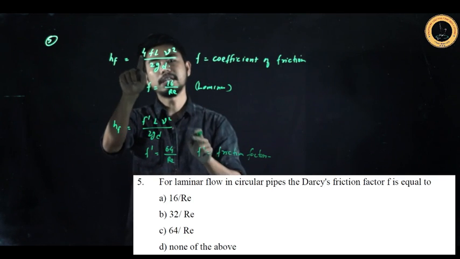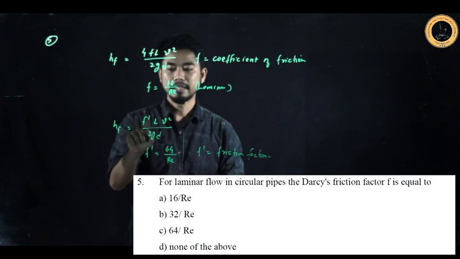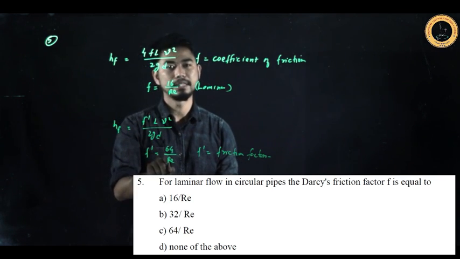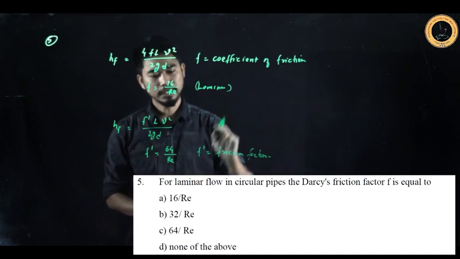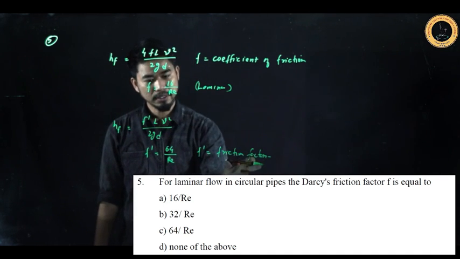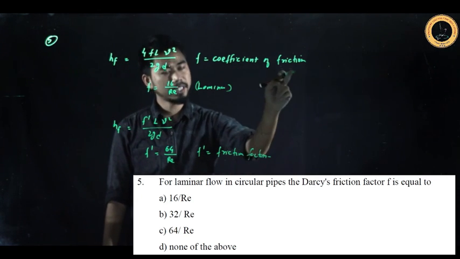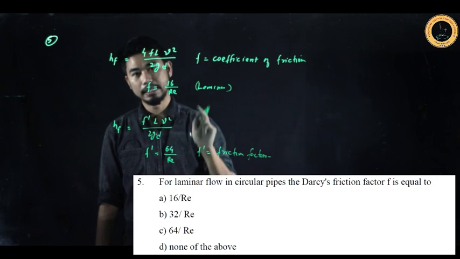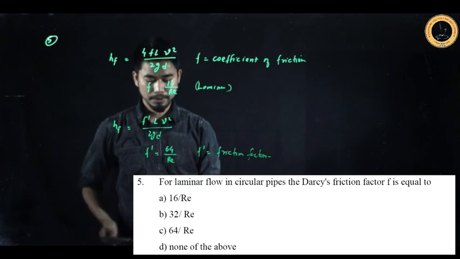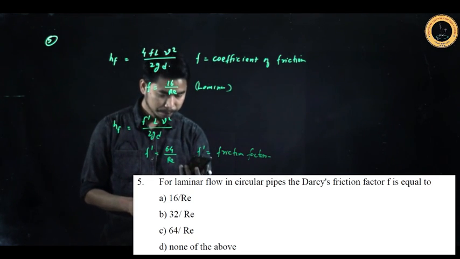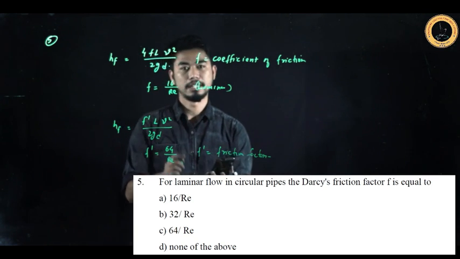The 4f value is here, the 16 is here. 16 into 4 is 64. Here the 4 has been eliminated and kept here itself, so it becomes 64. So here it is saying the friction factor, so it will be 64 by Re. If the question would have been coefficient of friction, then it would have been 16 by Re. So the correct option for this particular question will be option C, 64 by Re.